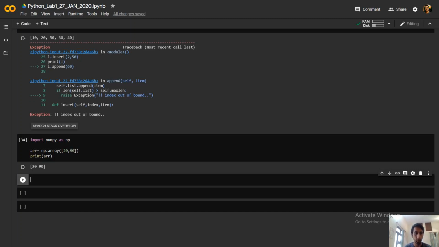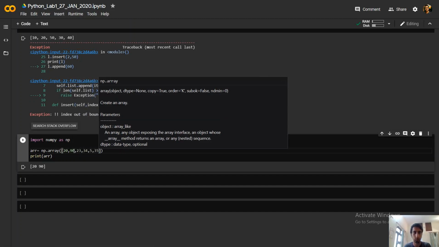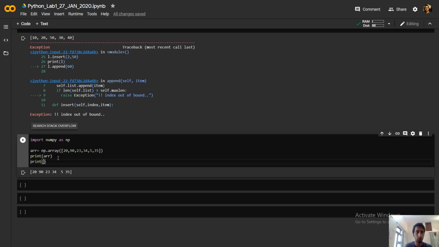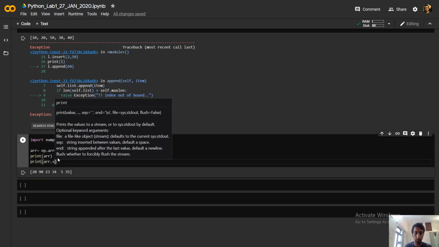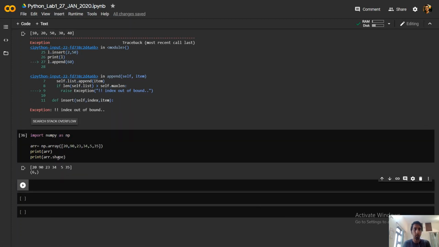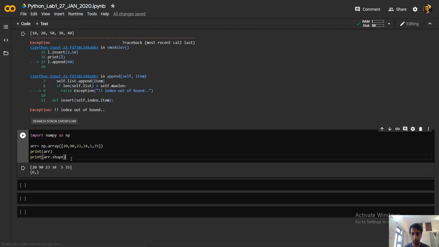If I want to add more elements, I do it this way. As you can see, all the elements have been added. If I want to get the size, I will use array.shape. It will give the shape. It's basically a 1D array, so it's saying its length is 6. So there are 6 elements in this array.